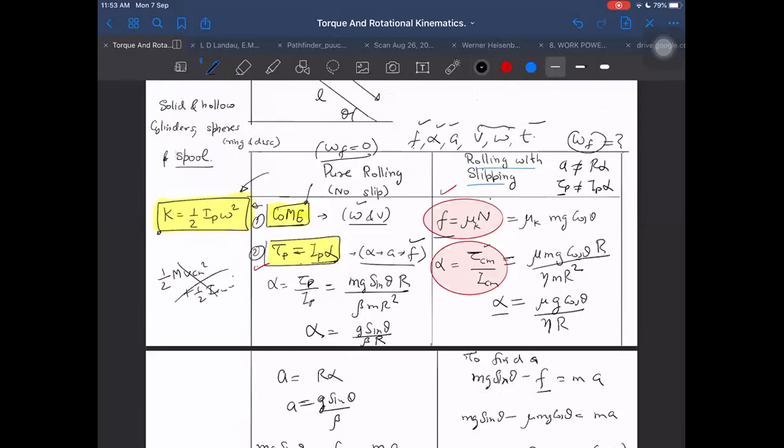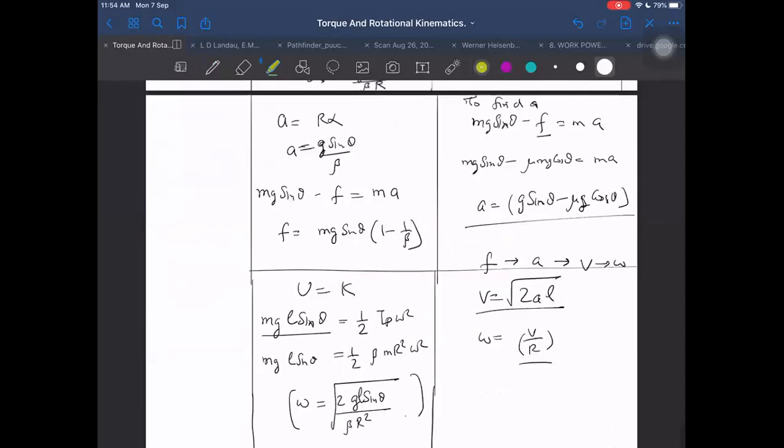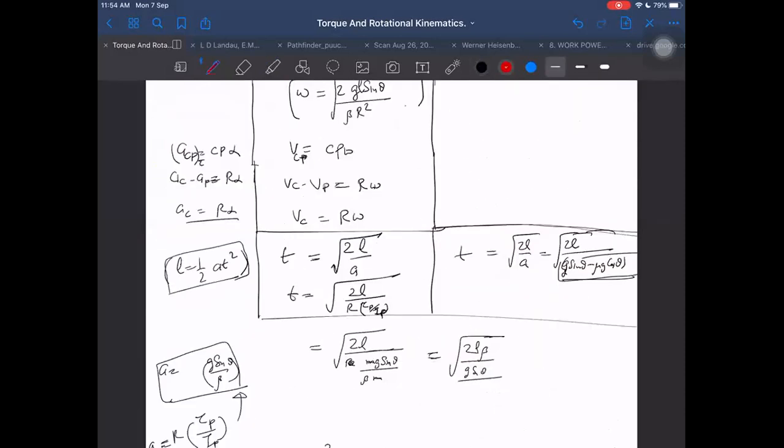If they ask work done by friction, in the first case it was easiest to determine, and in the second case it is the most complicated to determine. If you want to find out work done by the friction in the second case, we will do it this way, and I am writing it in red color just to tell you that it was a case we left before and we should have done it. Work done is equal to change in mechanical energy. This is the easiest way to do it, and change in mechanical energy we can find out.